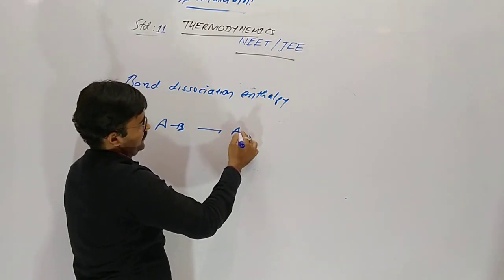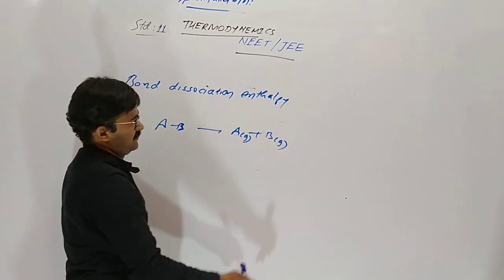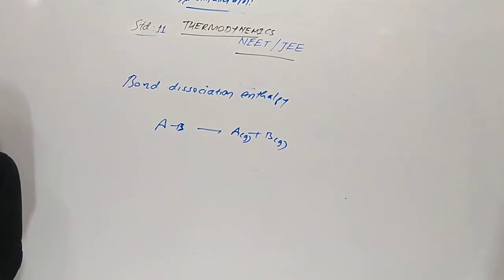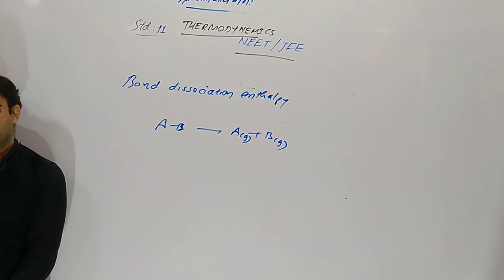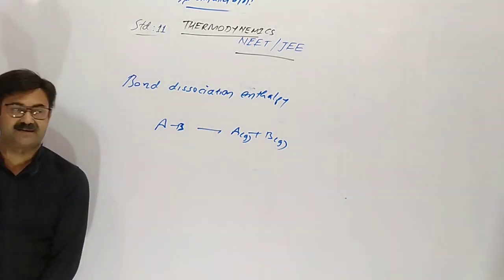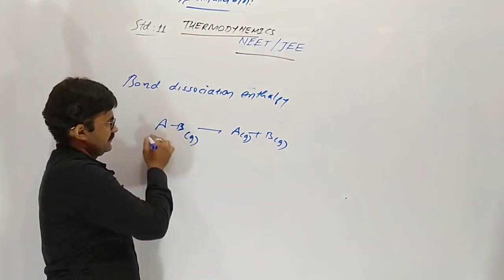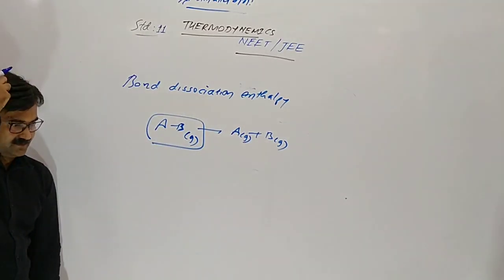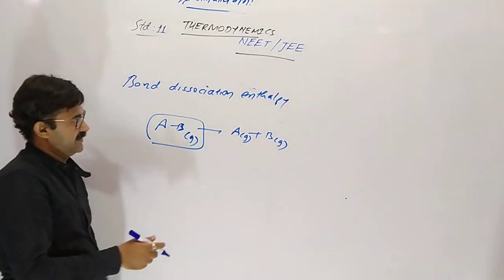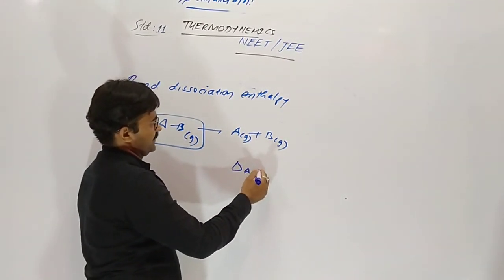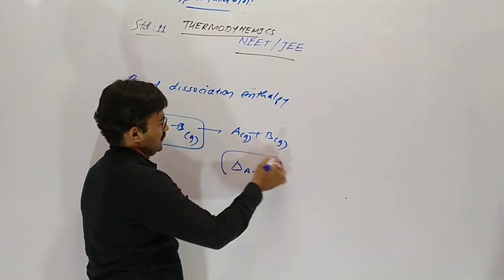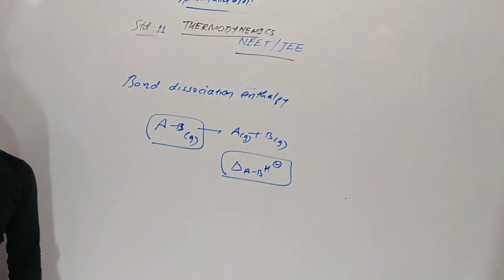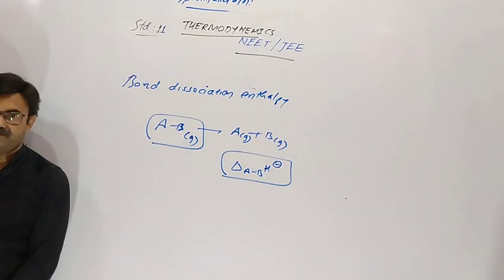We completely break the bond between A and B. The heat needed for that in the gaseous phase, for breaking 1 mole of bonds, is called bond dissociation enthalpy.